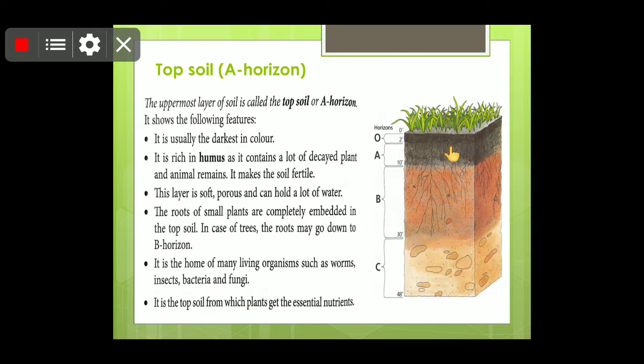Here I want to tell you one thing: on rainy days you might see that earthworms come to the surface, because the pores present in the soil may get filled with water, and these living organisms could not survive in the clogged water. So if the water gets clogged in these pores, they come out.